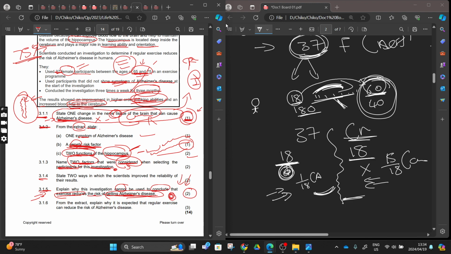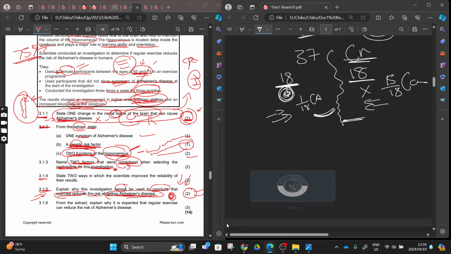2 marks. Any explanation that you come with is going to be worth these 2 marks if you are heading in the right direction. So the last one, we are done, 3.1.6. Now we have to run back to the extract. This one was only for your explanation and your imagination, using your cerebrum.